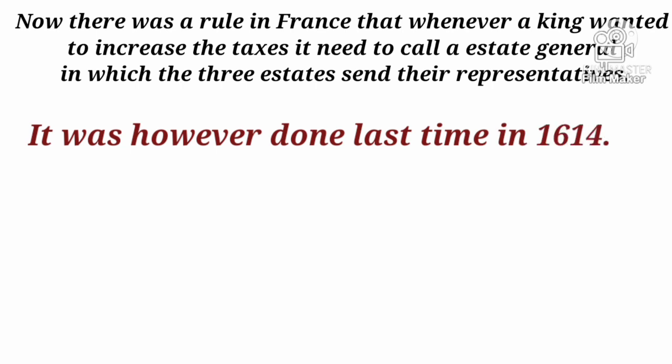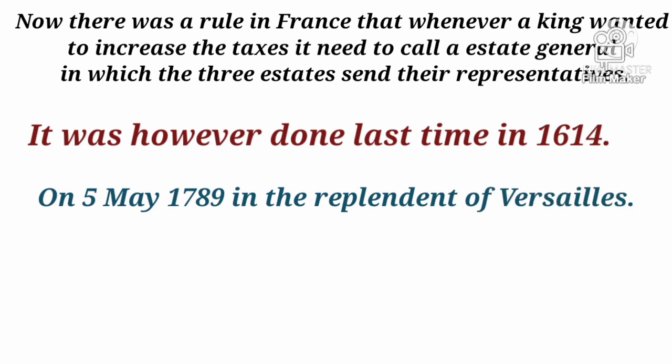It was last done in 1614, but due to the increasing revolt in France, Louis XVI had to call a States General Assembly on 5th May 1789 in the Resplendent Hall of Versailles. There were 600 members of the Third Estate, and 300 representatives of the first and second estate each.